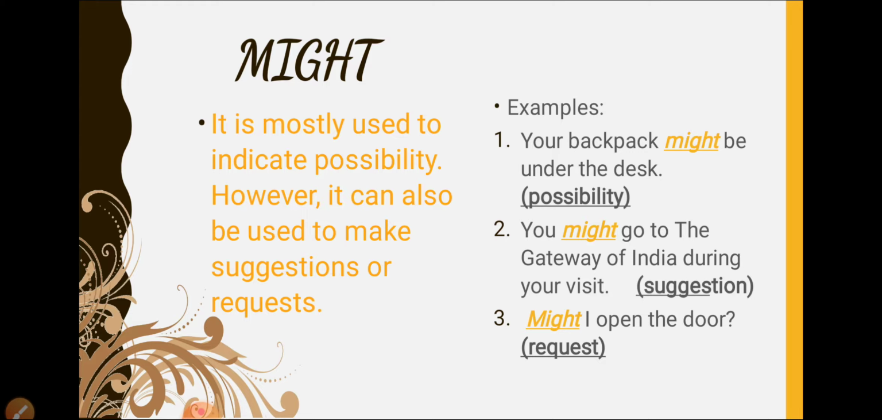So for possibility, there is an example. Your backpack might be under the desk. So there is a possibility that the backpack might be under the desk. It is not certain that it would be found there.